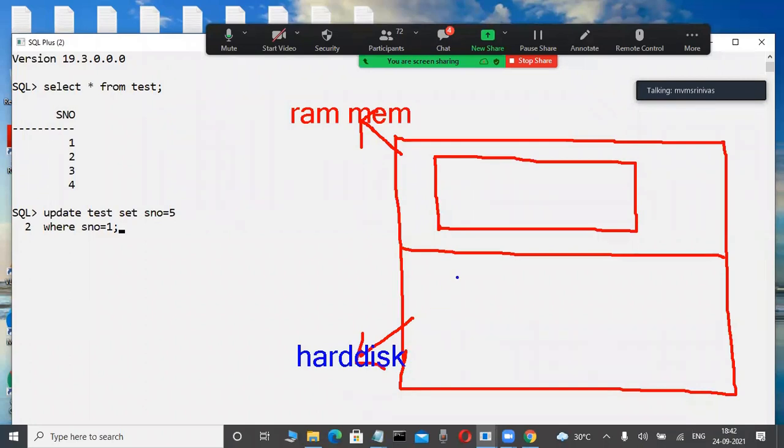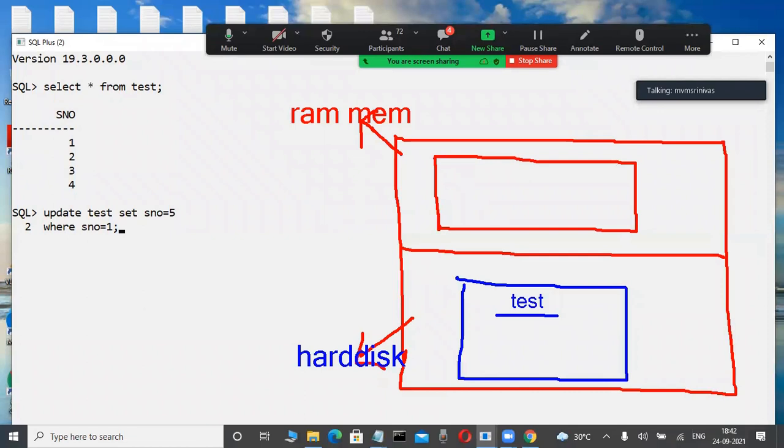Okay. Now this is a table. Somewhere in the data files, this table is there. Now check it out. Test is a table. Something is there or not? Yes, here: 1, 2, 3, 4. Whenever we are performing an updation operation, this command is executed in the RAM memory area, in the buffer only. The table is there or not? Yes, the test table is already there.